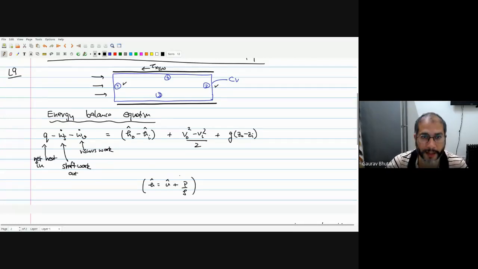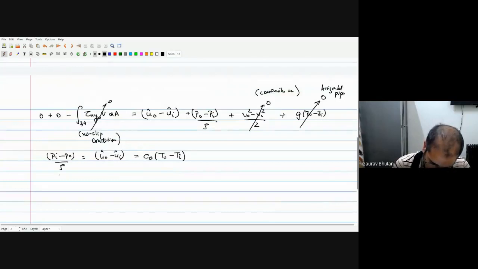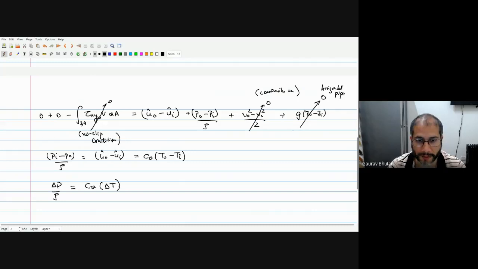So we know that we have to supply a pressure difference to be able to drive the flow. So this P in minus P out is delta P, and on the right hand side we have CV times delta T, so T out minus T in. The fluid that is leaving has a temperature T out, and the fluid that is entering has a temperature T in. Okay, so what we see is that the energy that we supply in the form of pressure drop is converted to internal energy. It increases the temperature of the fluid.